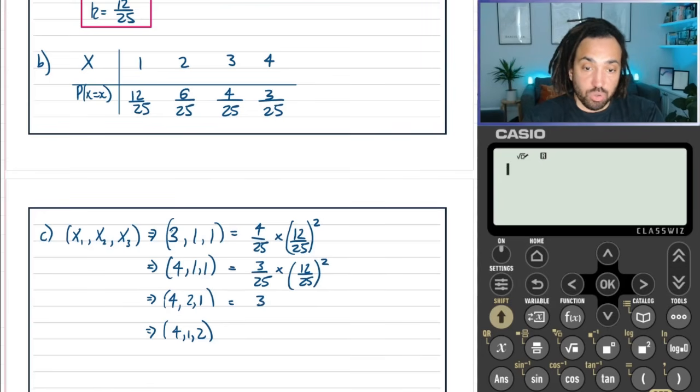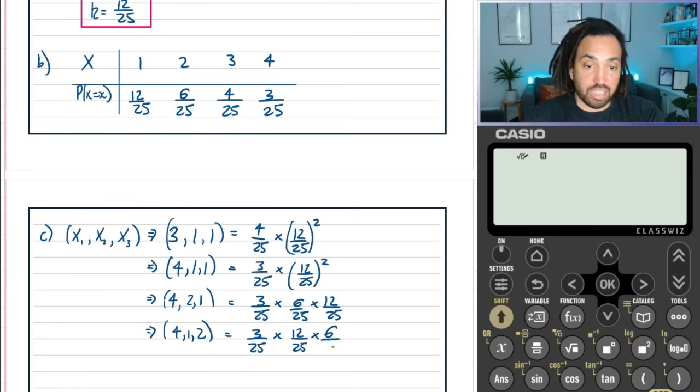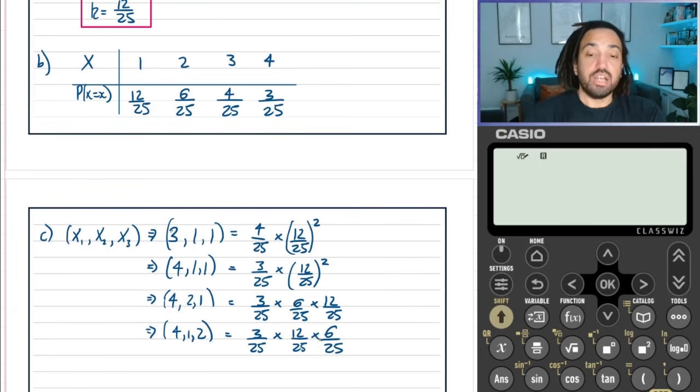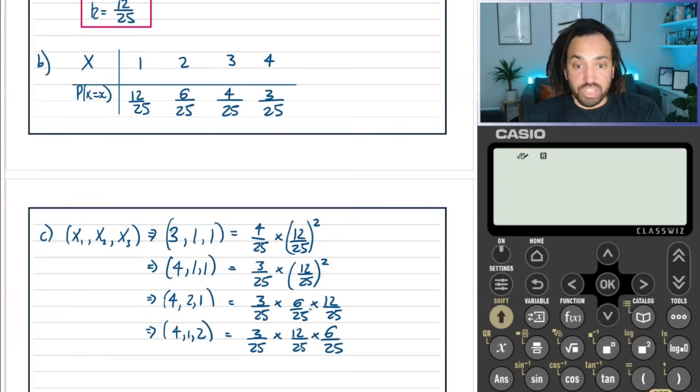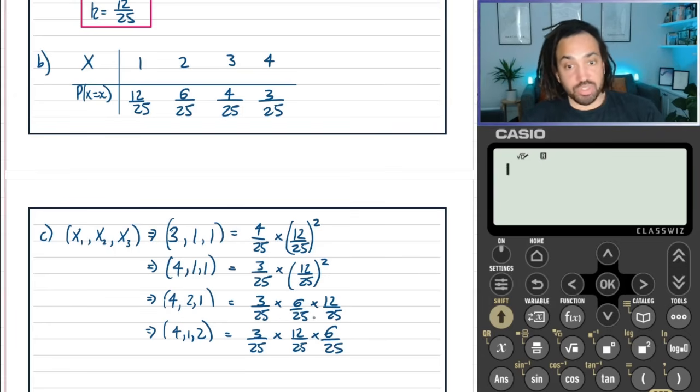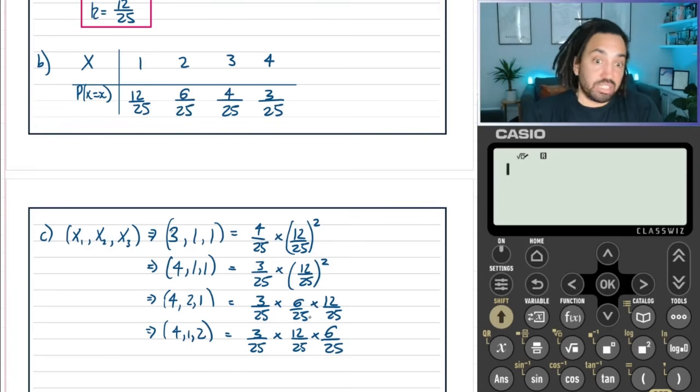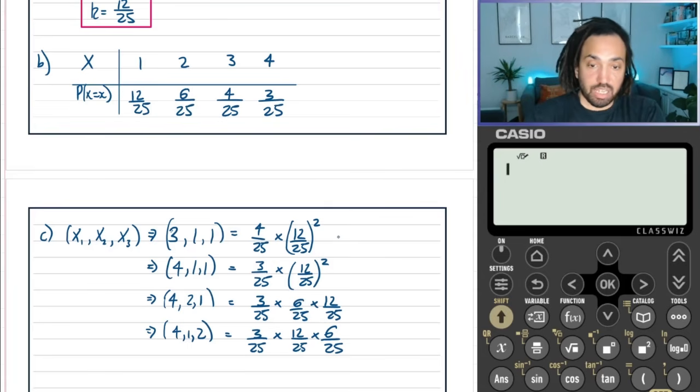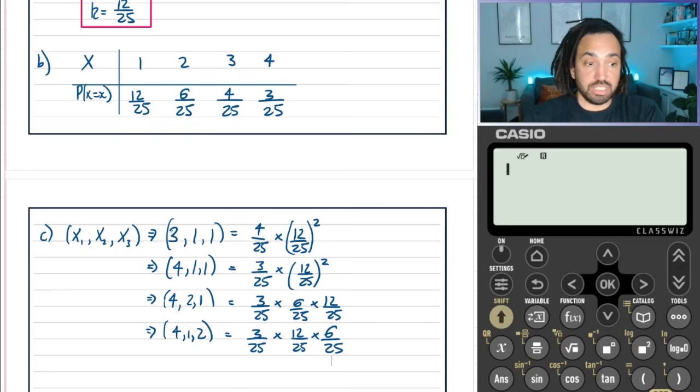The next one is a 4, and then a 2 is 6 over 25, and then followed by 1 is 12 over 25. And this one, again, a 4 would be this, a 1 would be this, and a 2 would be this. Now you may notice as well that these two, the bottom two, are exactly the same, so you could just work out one of them and then double it. But yeah. Okay, now I'm going to find each of these probabilities.